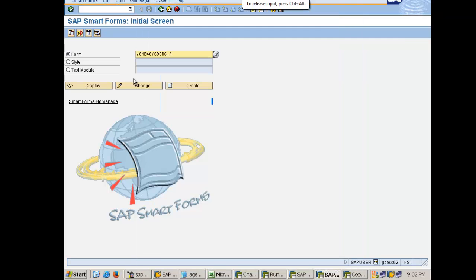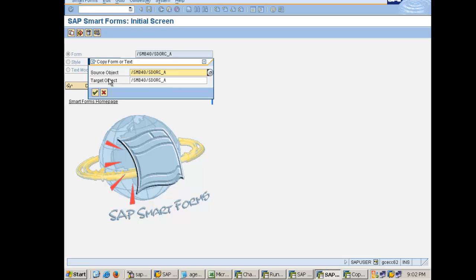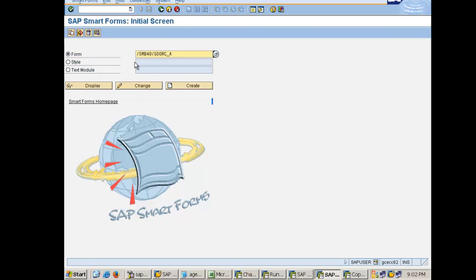Order confirmation. Let's see this one. If I take this Smartform, I can click on copy and I can give a Z form name here. It will be copied. I can again give the Z form and modify it, while in SAP script I was doing utilities and copy from client.